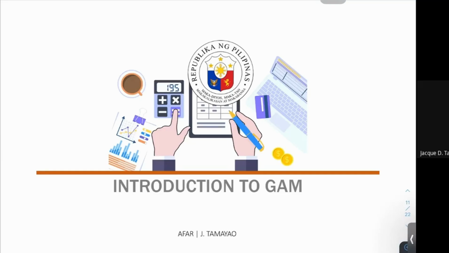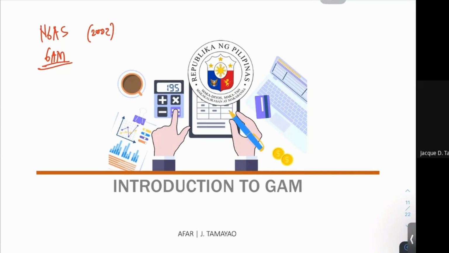For this session, we will talk about your introduction to the Government Accounting Manual. Before, we used your NGAS, or the New Government Accounting System, in 2002. And just recently, we now have your Government Accounting Manual, which is now used in accounting for your government transactions or the accounting for your government funds.